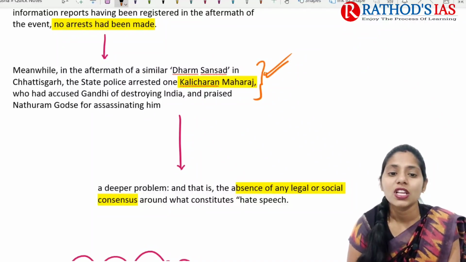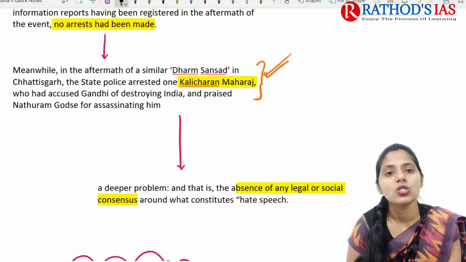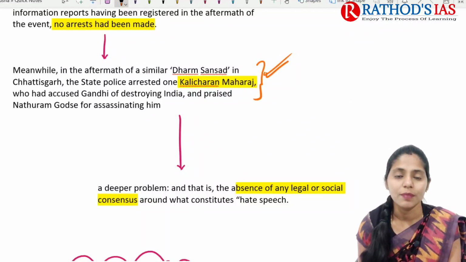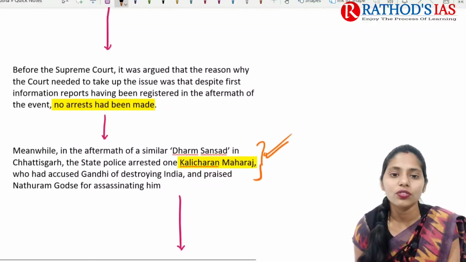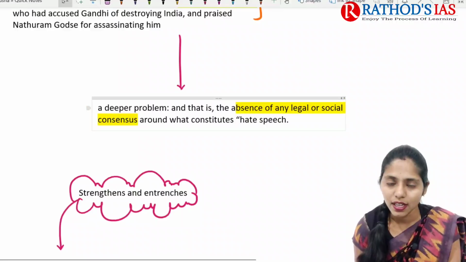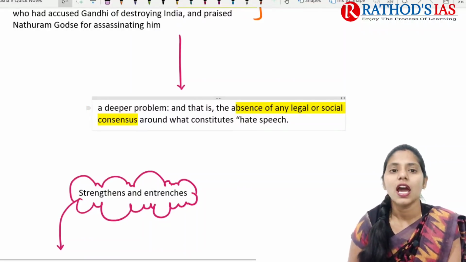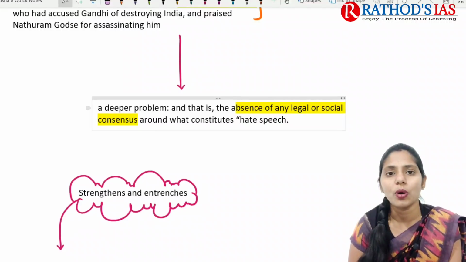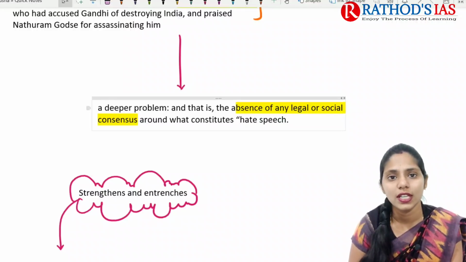So because of this, this person Kali Charan, after the Dharma Sansad in Chhattisgarh, was arrested by the state police. But in the context of the Uttarakhand Dharma Sansad, till now no one has been arrested. So it is one cause of concern. And if you're talking about a deeper problem here, there is no proper legal and social consensus around what constitutes hate speech.